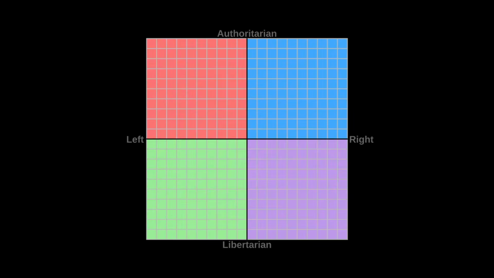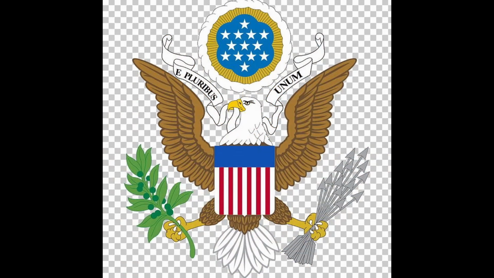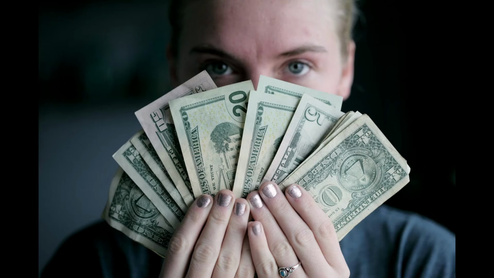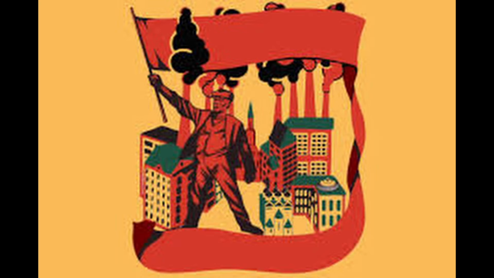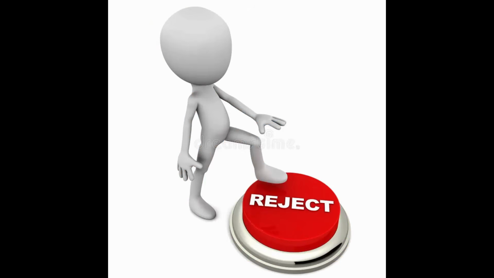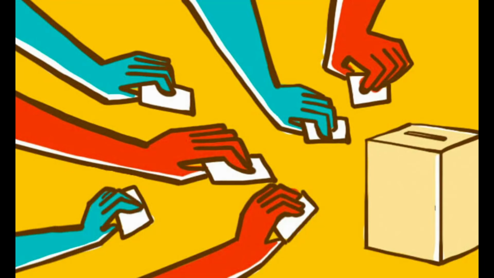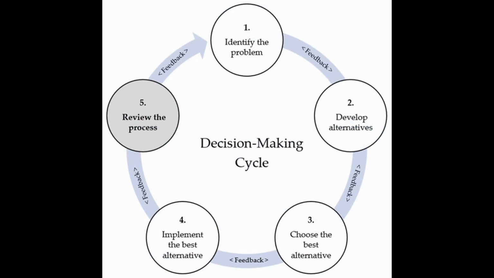Next, we move down the compass to Quadrant 3, which represents the libertarian left. This quadrant is typically coloured green, and it combines left-wing economic ideas with a strong emphasis on personal freedom and limited government authority. Economically, libertarian left ideologies still support many ideas associated with socialism, such as collective ownership, worker control, and reducing economic inequality. However, unlike authoritarian left systems, libertarian left movements generally reject centralized government control. Instead, they often favor local democracy, cooperative organizations, and decentralized decision-making.